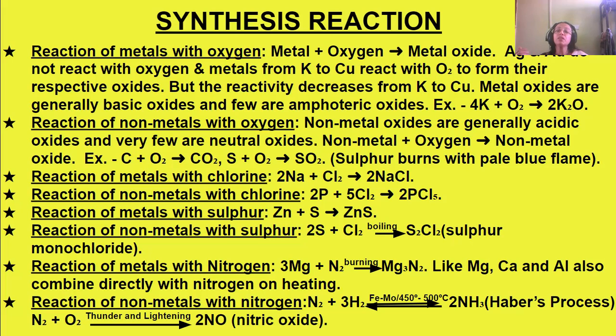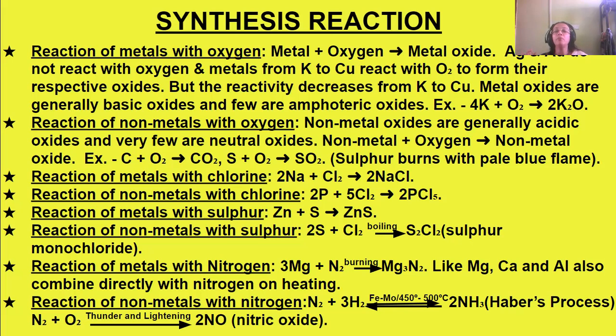Then non-metals with nitrogen: hydrogen combines with nitrogen to form ammonia by Haber's process, where iron is the catalyst and molybdenum the promoter, and a temperature of 450 to 500 degrees centigrade is required for this synthesis reaction.